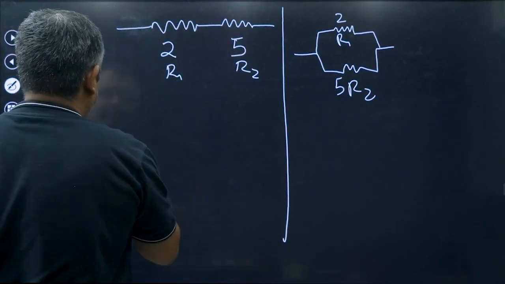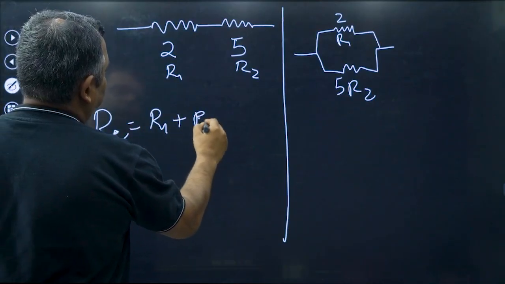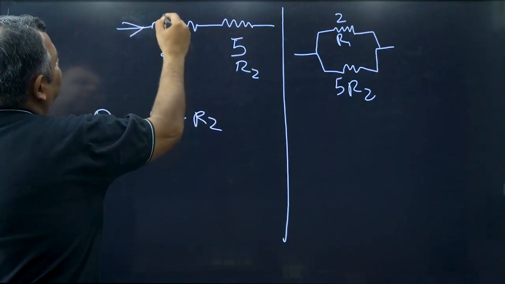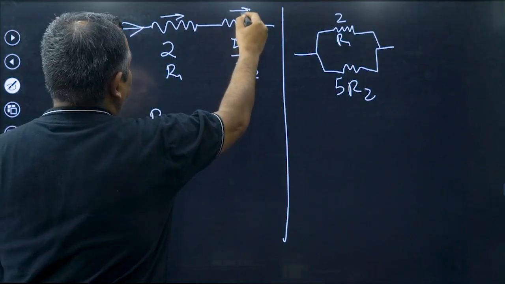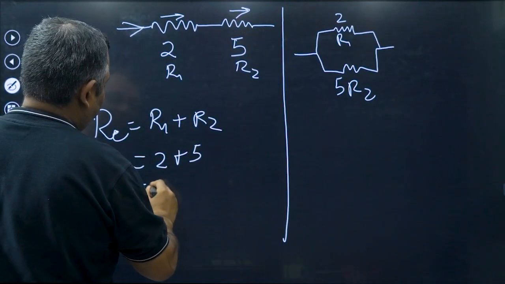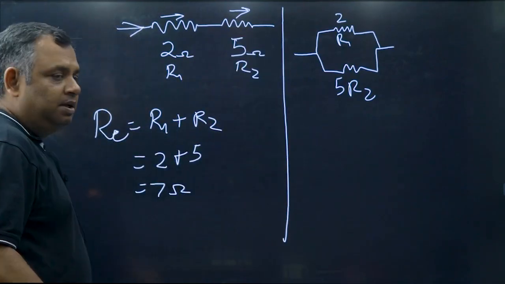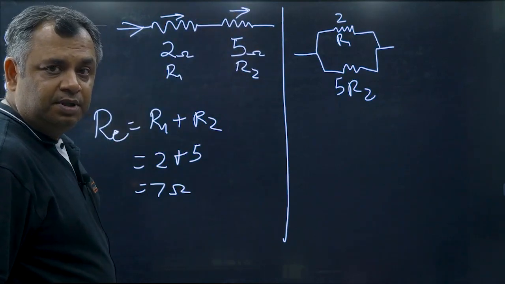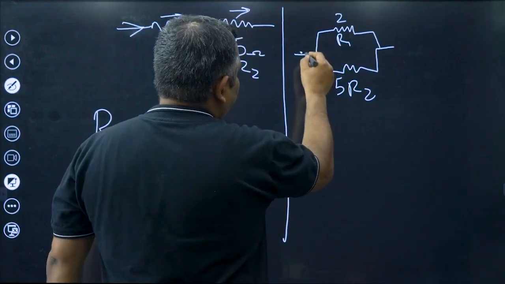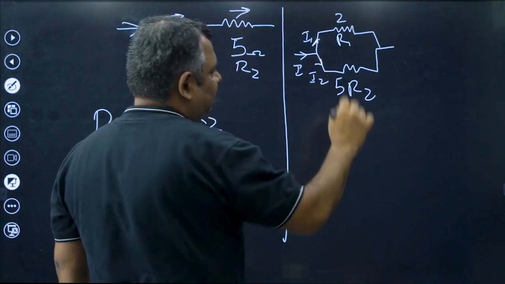Equivalent resistance of this, R equivalent, would be R1 plus R2, because this is in series. Why is this in series? Because if the current comes from here, the same current will pass from here, and the same current will pass from here. R1 plus R2 is equal to 2 plus 5 is equal to 7 ohm. Put ohm also here, I'm sorry. Now let us see this particular arrangement where the values of resistance are the same. Here the current I will go here as I1, and here as I2. So these are in parallel.